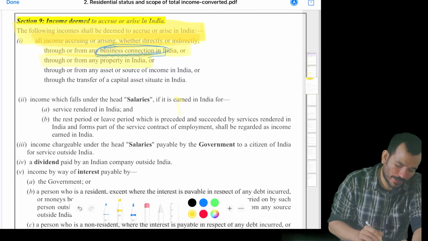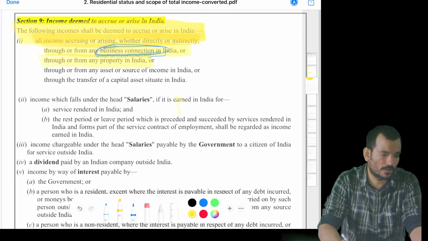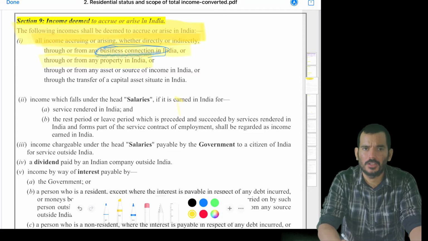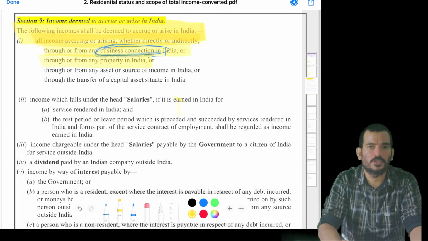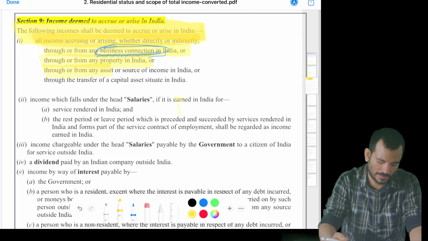Through or from any property in India. Like in our example just now, where I was saying land situated in India. So it's a property situated in India. The moment it is situated in India, you will not see who is the owner, in which currency they are trading, or who is receiving and where. That is all irrelevant. The moment it is situated in India, it is deemed to be accrued in India. You will not even see anything else.